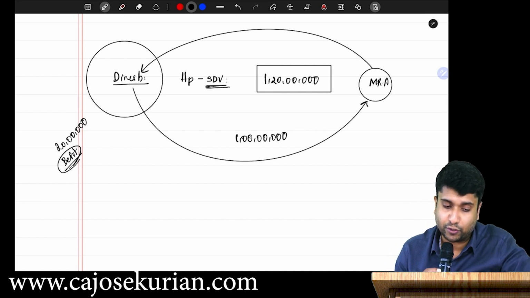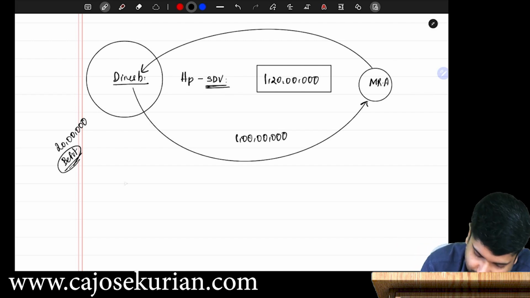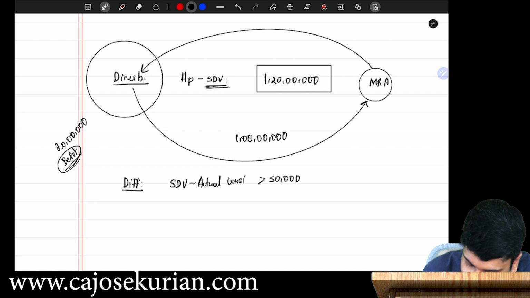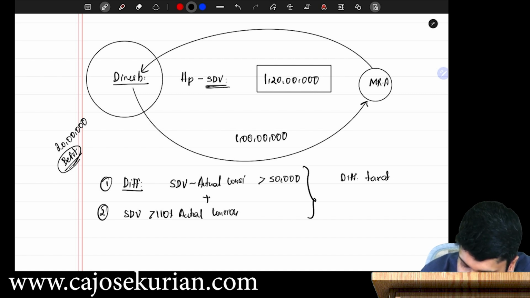So, two things you have to check over there. Which are the two things? Number one, how much is the difference amount? The difference means stamp duty value minus actual consideration. It should be more than 50,000. That is condition number one. And what is condition number two? Stamp duty value has to be more than 110% of actual consideration. If you are satisfying these two, then what is the impact? The entire difference amount shall be taxable in the hands of the recipient.